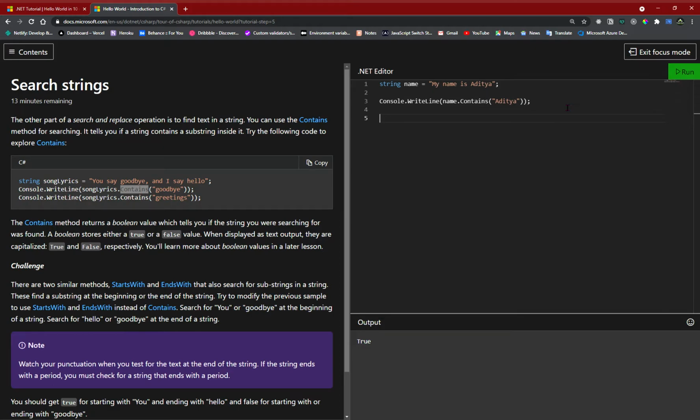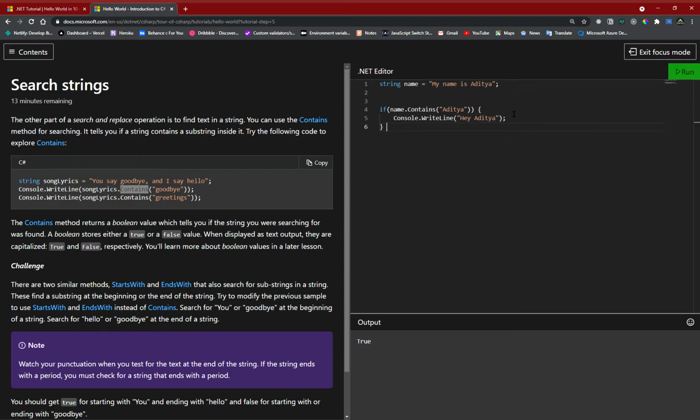So what you can do is say if, and you can just cut it out from here and get rid of this. So I'm saying that if the name contains Aditya, so if this statement is true, and it is true, I'm just gonna say console dot write line, hey Aditya, perfect, right?